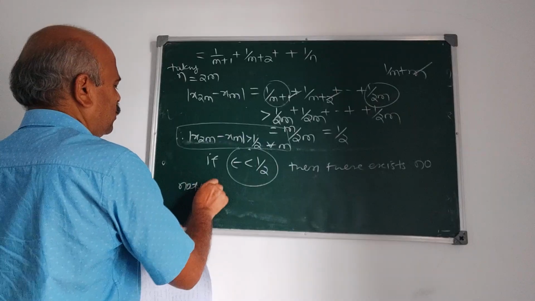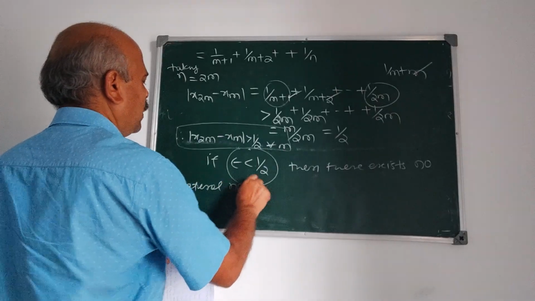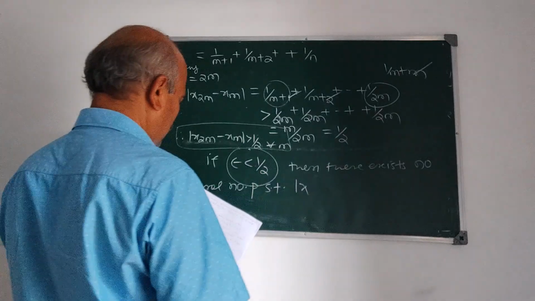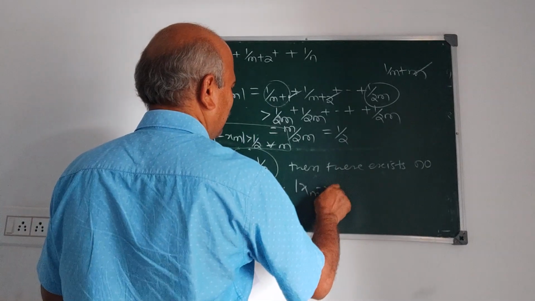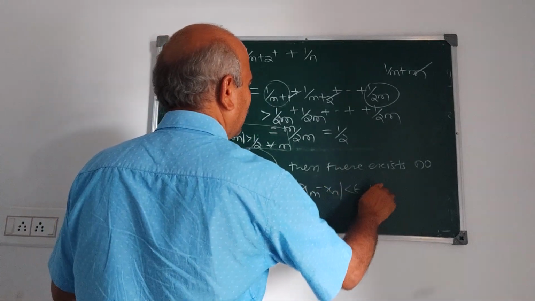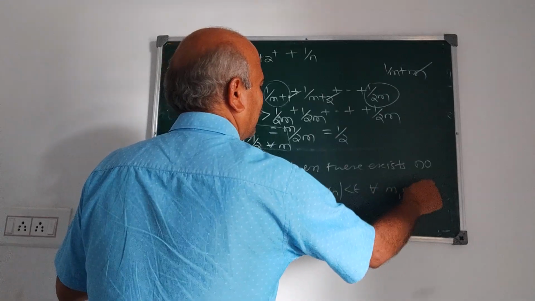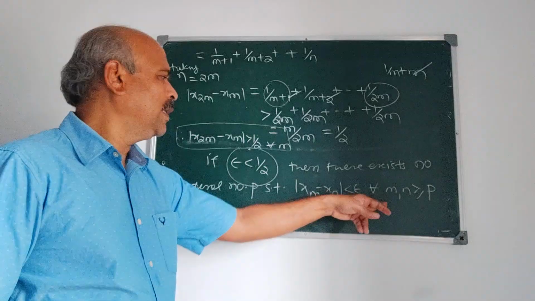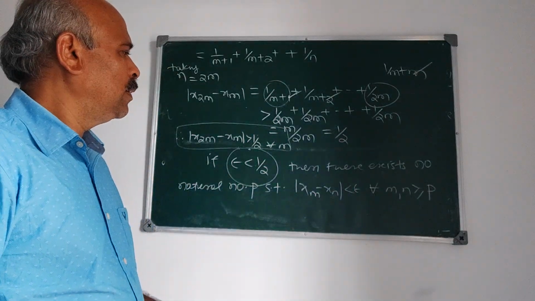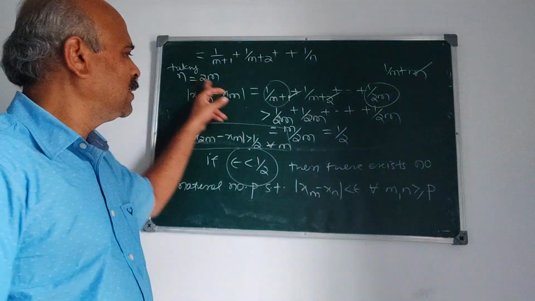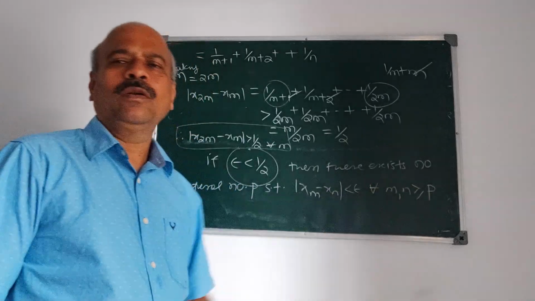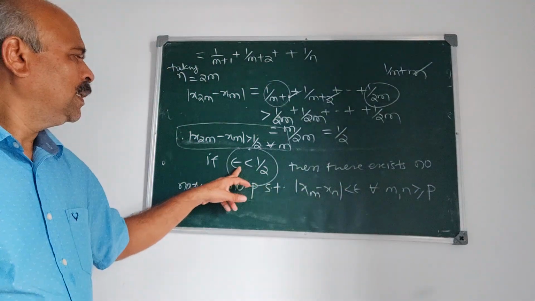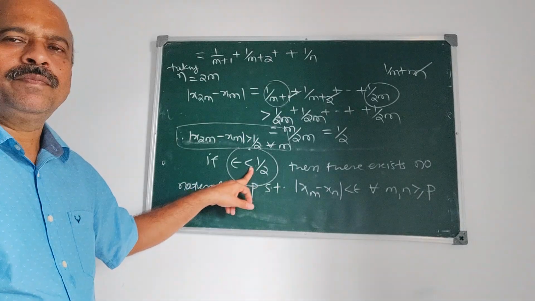There exists no natural number p such that mod xm minus xn is less than epsilon for all m, n greater than or equal to p. Of course, we have taken n is equal to 2m here. Such p doesn't exist for epsilon is equal to half.